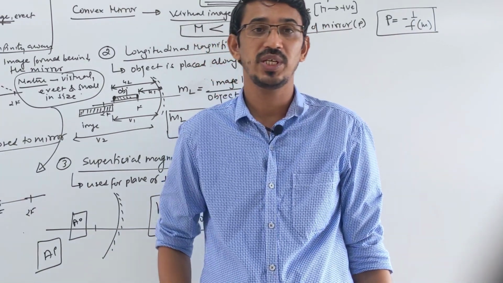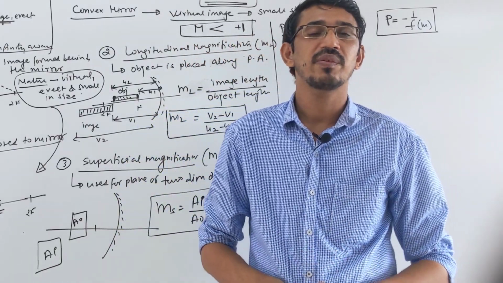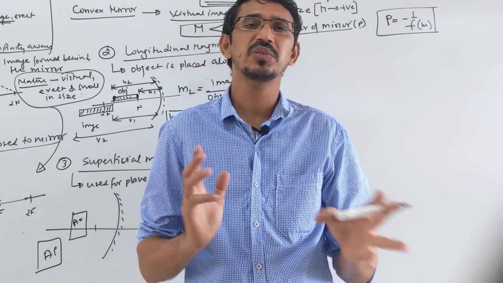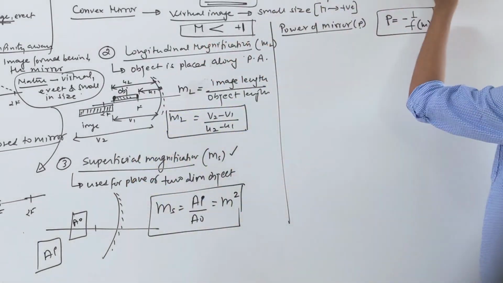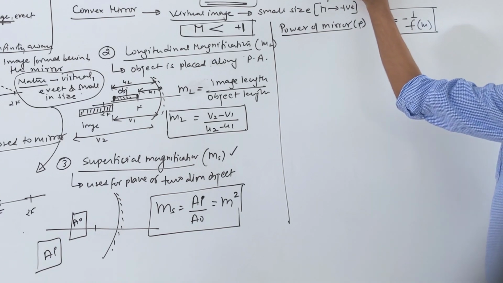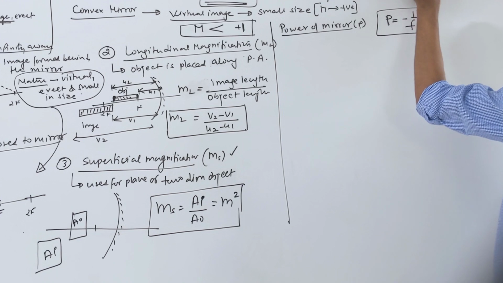These three things will not change. Light is coming, so after reflection the wavelength, the velocity and the frequency, everything remains the same. What can change is the intensity, the amount of light. If you want to write, you can write only intensity can change.